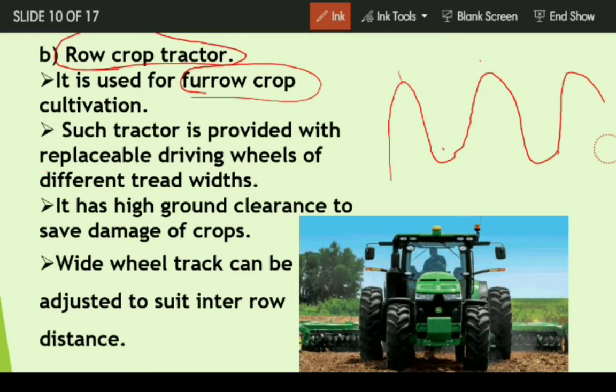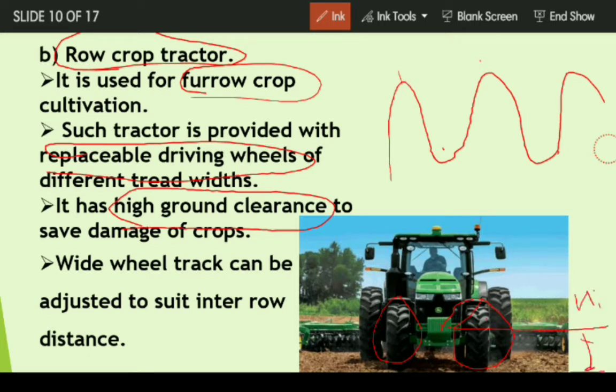Such a tractor is provided with replaceable driving wheels of different types. So driving wheels are replaceable, so we can replace them according to need. It has a high ground clearance. So what is the ground clearance? The distance between the engine chassis and the ground is high. Why is it kept high? Because this tractor is for standing crop, so that it should not damage it. That is why high ground clearance is provided.